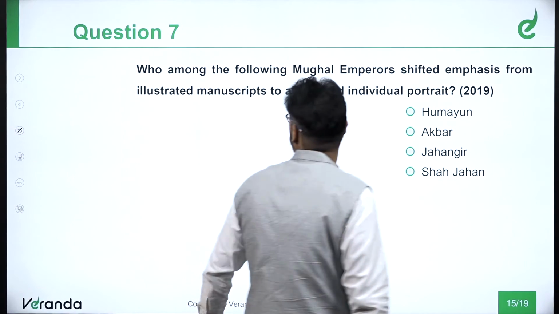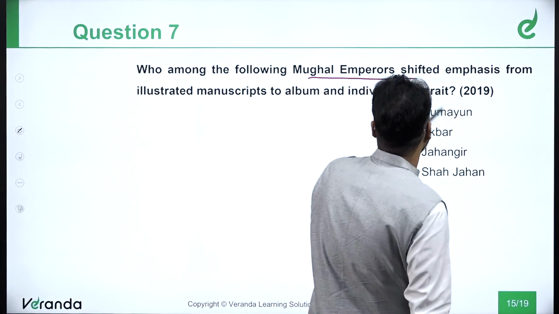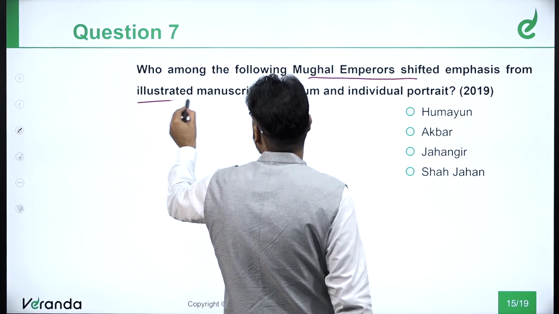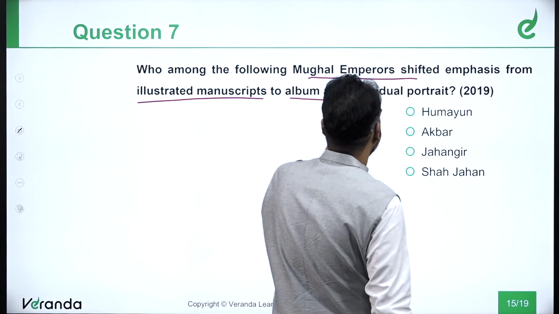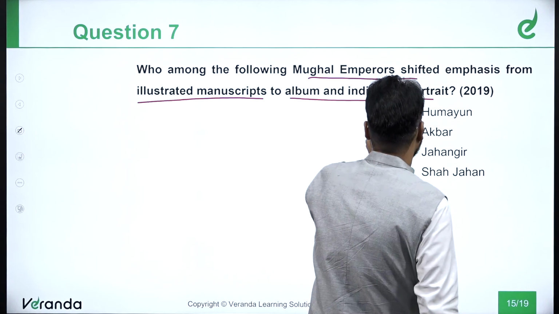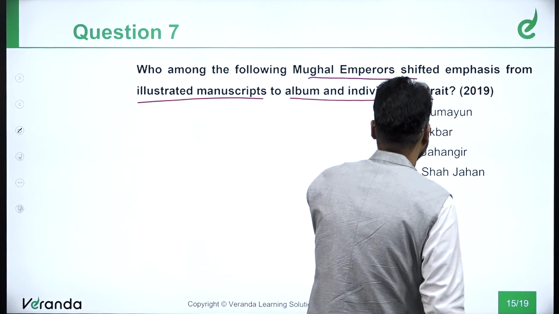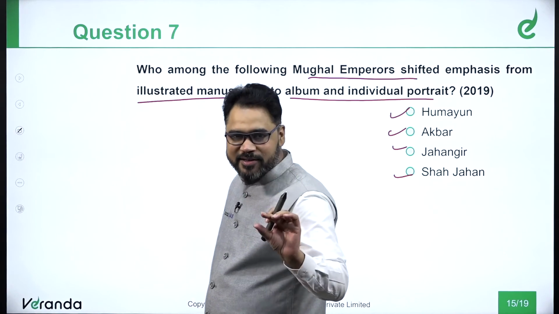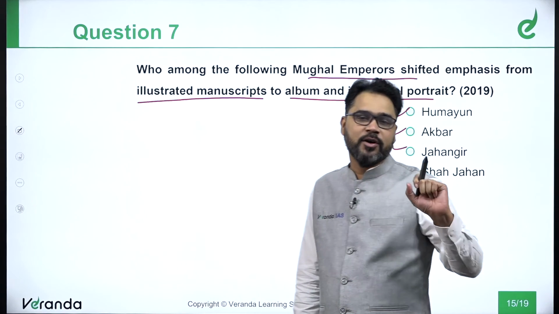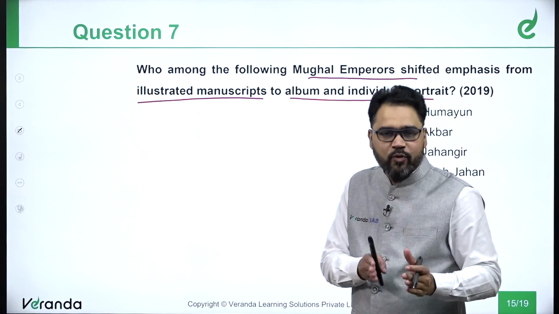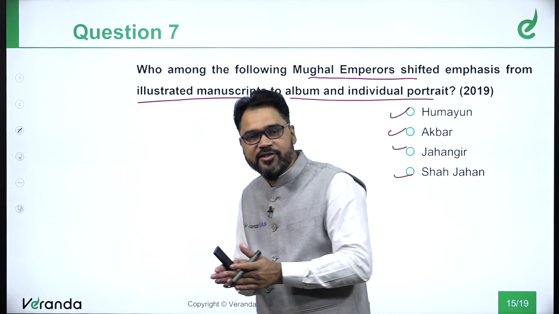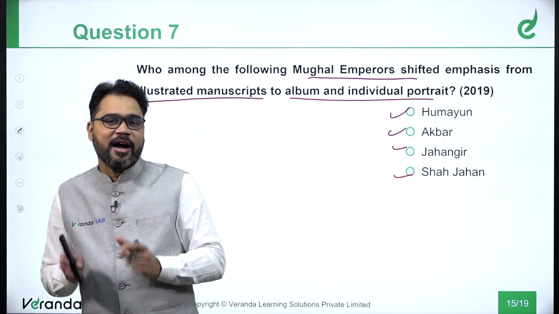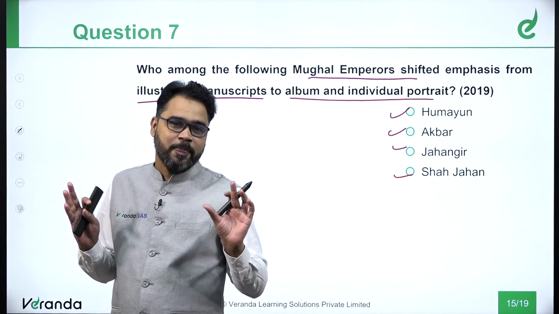Who among the following Mughal emperors shifted emphasis from illustrated manuscripts to album and individual portrait? Options are Humayun, Akbar, Jahangir and Shah Jahan. See students, every time anyone asks you a question with reference to any improvement in art, culture and architecture in the Mughal reign, the answer has to be Jahangir.